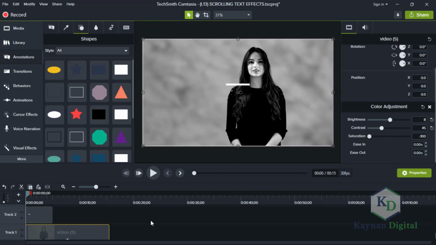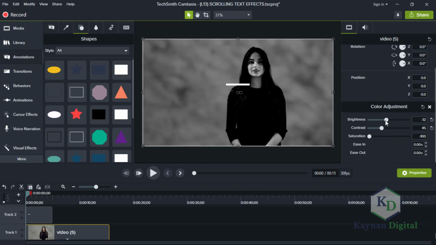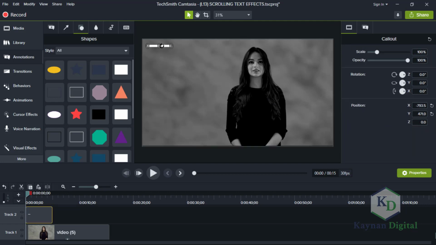Let me adjust this a little bit. I don't want it to be too bright. Good, I think I prefer it this way. So increase the length a little bit. To rotate, just click on it, you can rotate it to 90 degrees. It's at 90 degrees, you can see it here. So bring it here. I'm going to duplicate this with copy and paste. That's Control C, Control V.